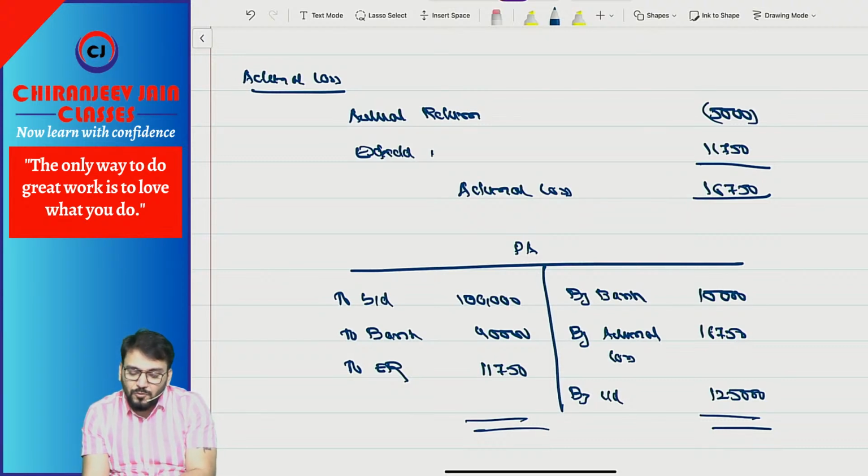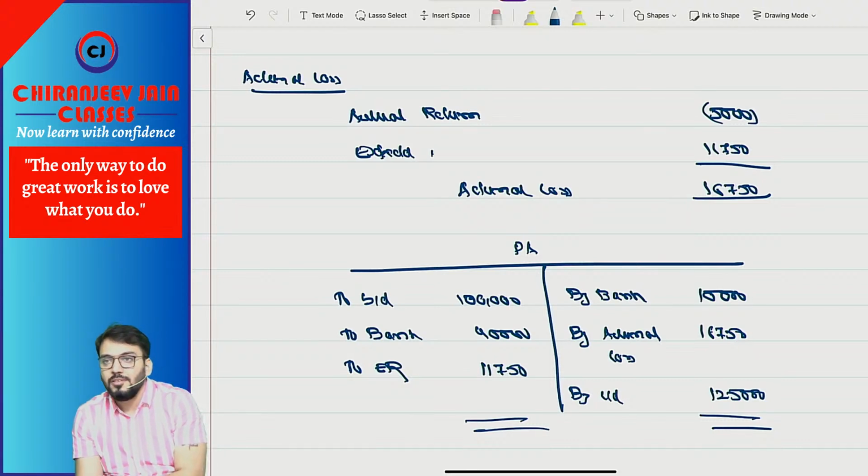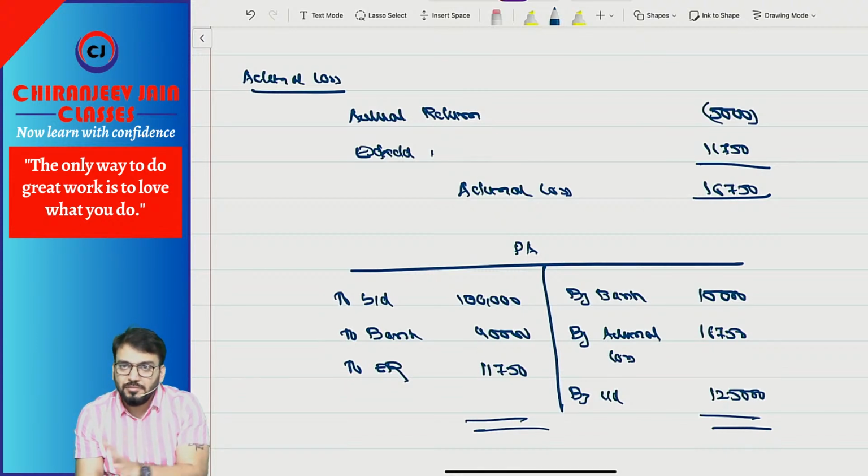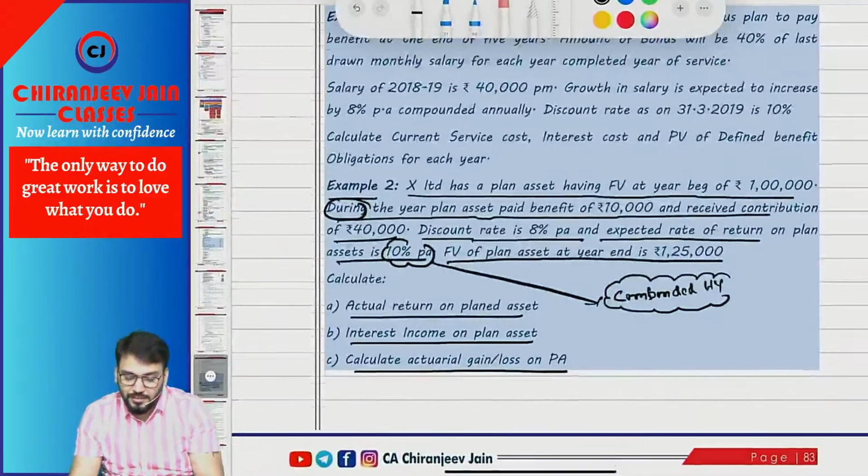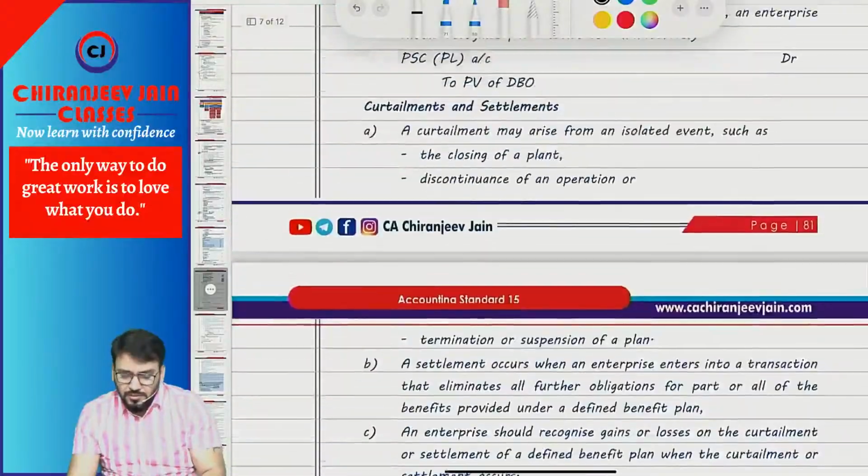So normally in exam we expect this type of question. This is one of the questions which can be asked in exam, this plan asset. Understood? One question has been given in study material, so do that. That question will be asked. Easy? Yes, sir. This also you have understood.